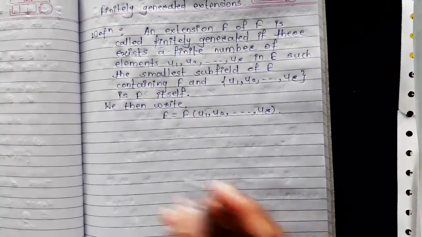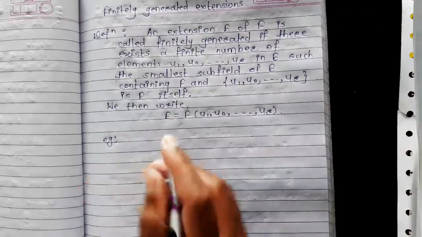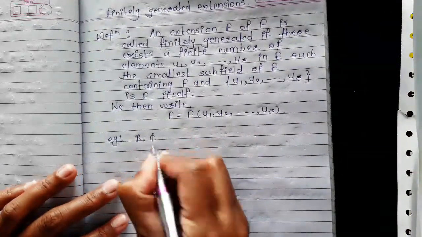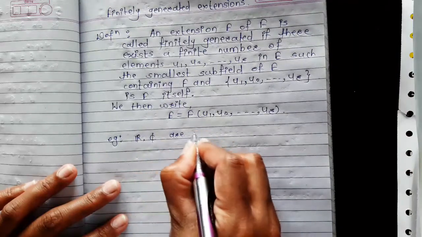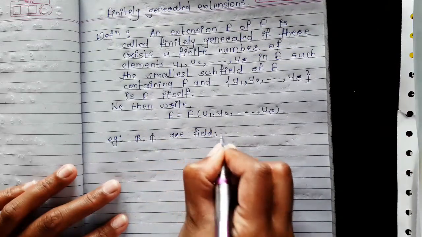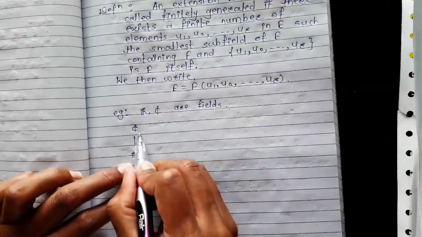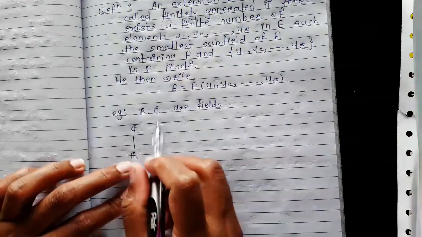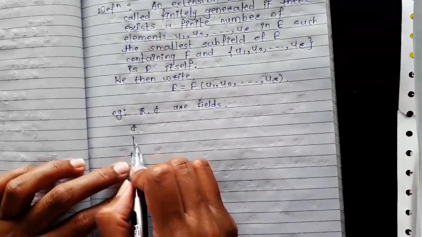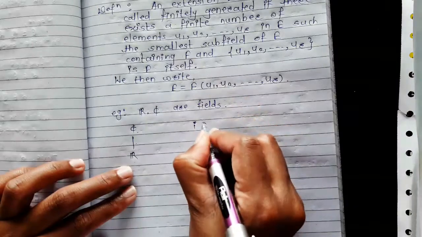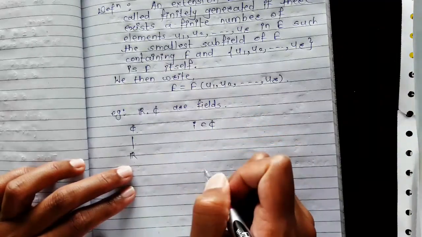For example, we know that the set of real numbers and the set of complex numbers are fields, and C is an extension of R, that is, the set of complex numbers is an extension of the set of reals, and the imaginary number i is an element of the set of complex numbers.